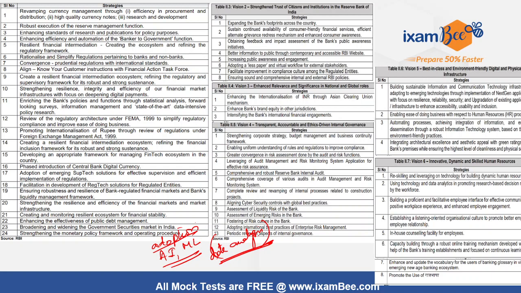So the adoption of artificial intelligence and machine learning driven tools for the analysis of data and creation of authentic information will be an integral part of this Utkarsh 2.0.